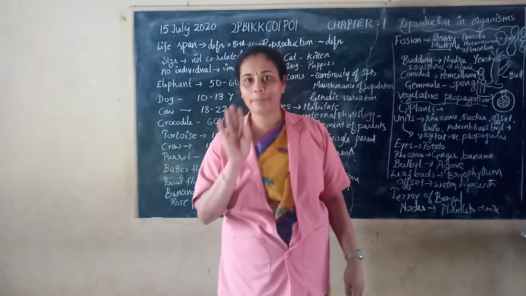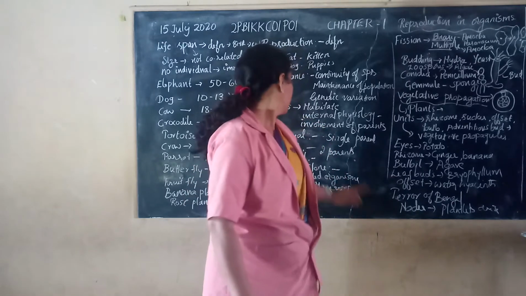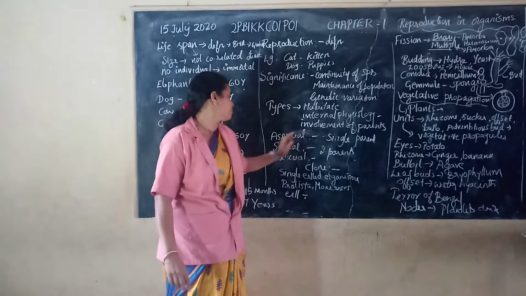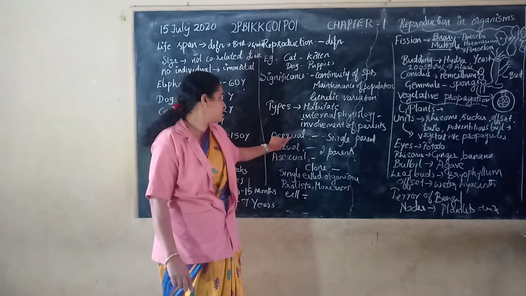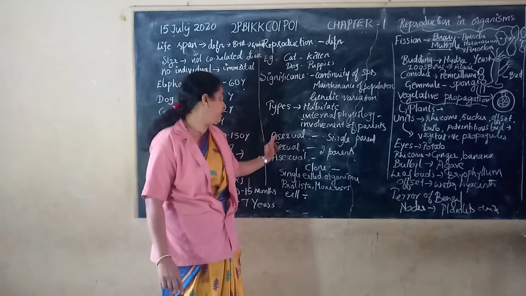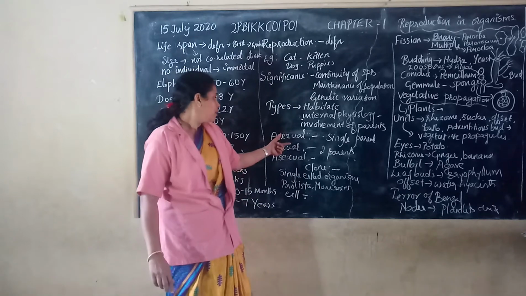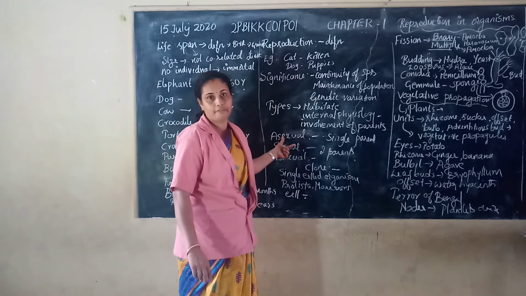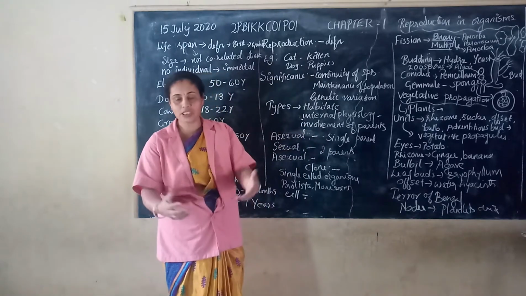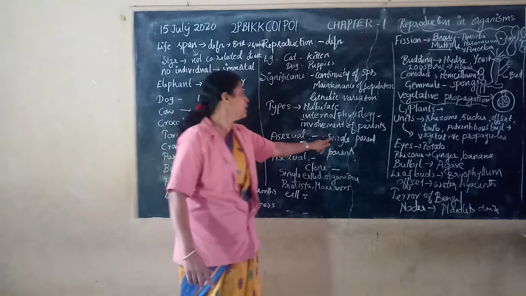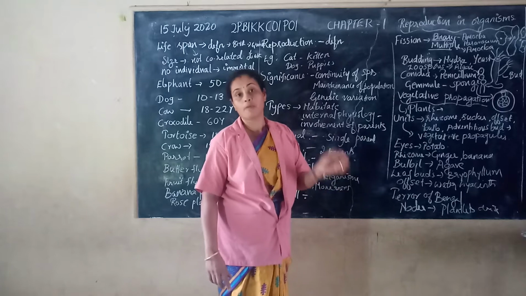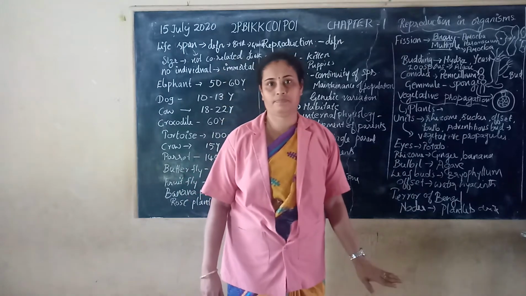There are two main types of reproduction. The first one is called asexual reproduction. A means absent, sexual means the sex cells are not there. Asexual reproduction is a type of reproduction where the offspring, or young ones, are produced by a single parent, with or without formation of gametes.